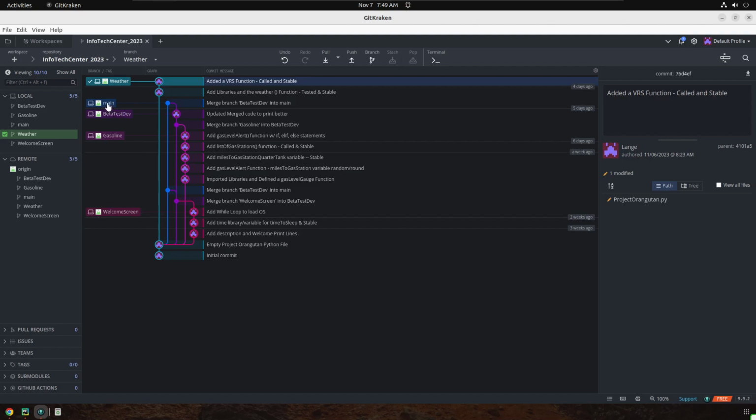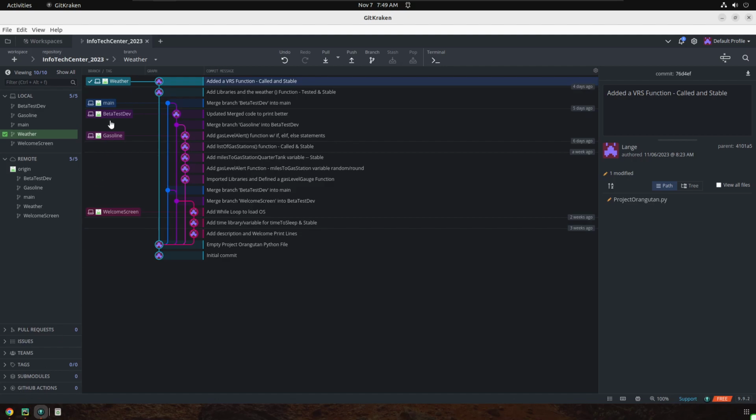And once we update that beta test dev and everything is working and it's stable, we push it to our main. In theory, out there in the world with satellites beaming information to vehicles, you would start up your car and notice, hey, I got a new update. Cool, I now have a weather branch. It's checking the weather for me and letting me know what it is. And maybe it makes your car only be able to go this fast based on that weather condition. So our goal today is to merge this weather branch we just got done working on into our beta test dev.